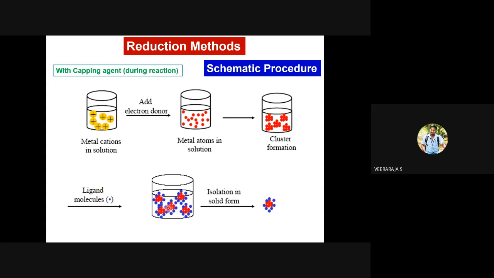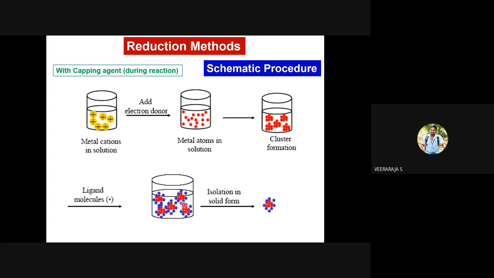So then all the particles will be capped with the stabilizers. It may be steric stabilization, electrostatic stabilization, or electrosteric stabilization. Then you leave it and preserve it for maybe one month, two months, or one year. Whenever you want to use these nanoparticles, you remove the solvent, extract the nanoparticles, and use them.